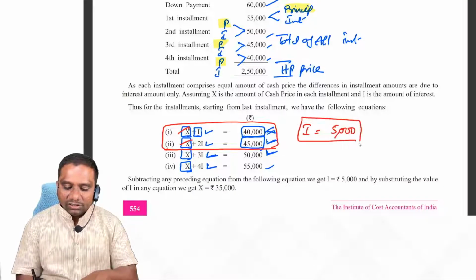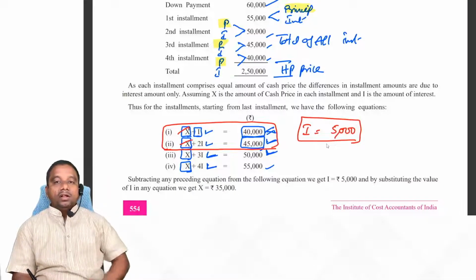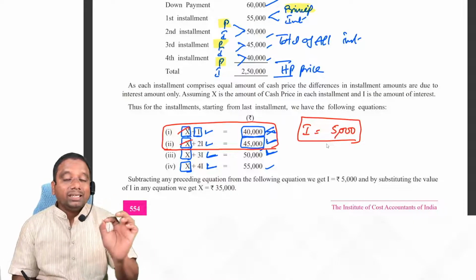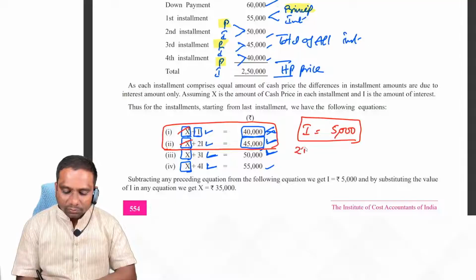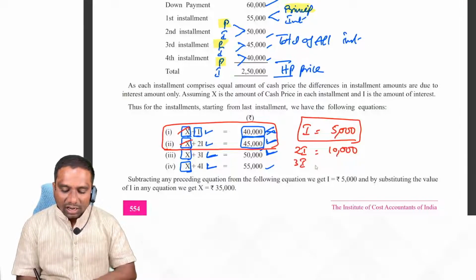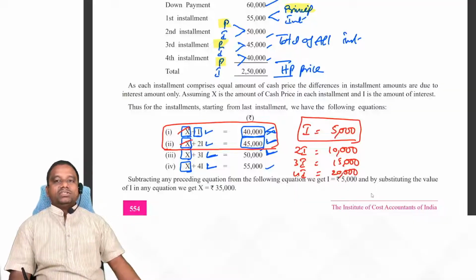So here interest is 5000 rupees. I means the interest included in the last installment. 2I means interest included in the third installment. 3I means interest included in the second installment. 4I means interest included in the first installment.